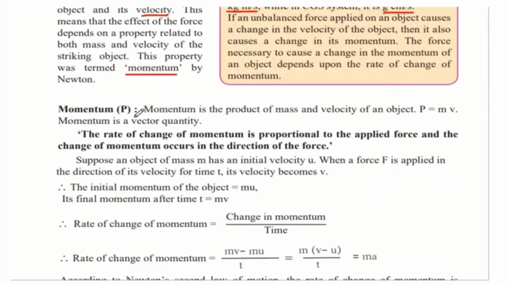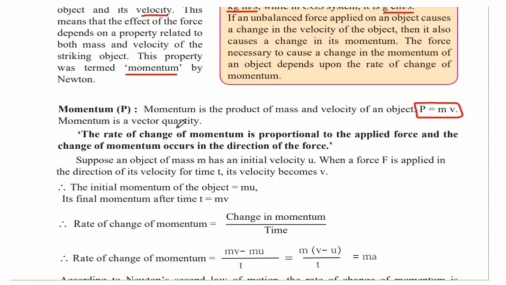So momentum is denoted by the letter P and not M, because mass is denoted by the letter M, so that there is no confusion. Therefore, momentum is denoted by the letter P. Momentum is the product of mass and velocity of an object. Since mass and velocity can both change the momentum, as we saw in the example when your friend was throwing the ball, therefore momentum, that is P, is equal to mass into velocity, and this is a very important formula.